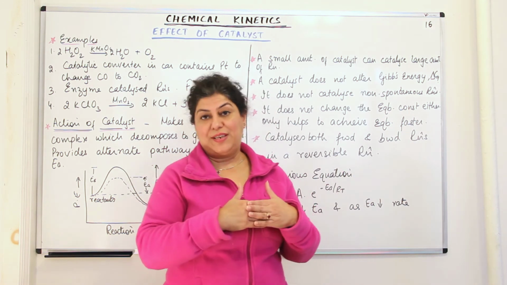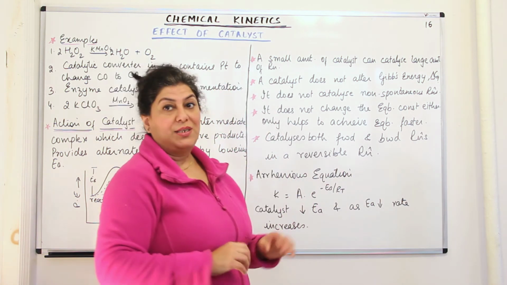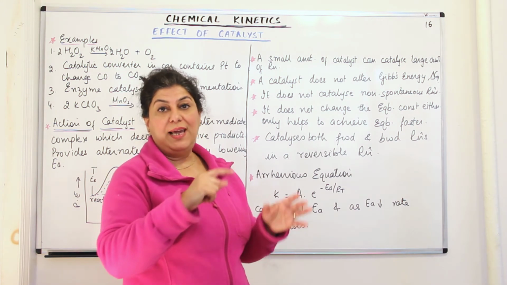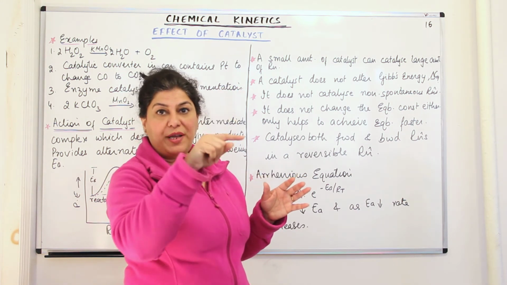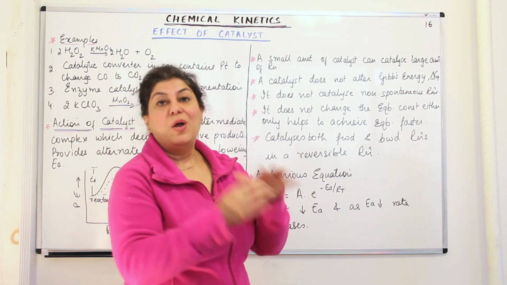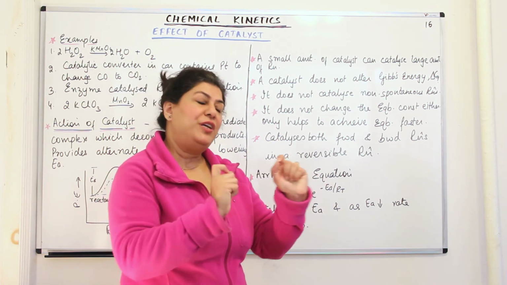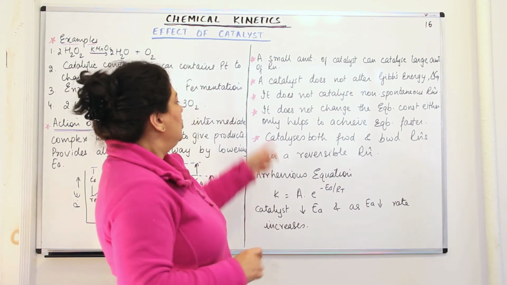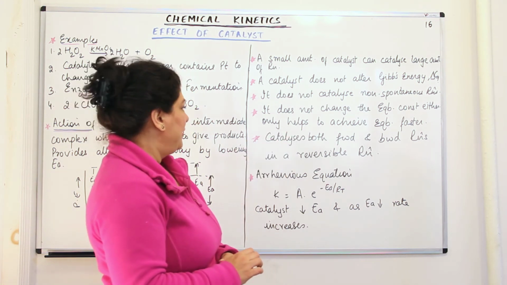So it does not affect the value of the equilibrium constant. And what is the equilibrium constant? K is equal to the concentration of the products divided by the concentration of the reactants. That remains the same. Only the equilibrium is achieved faster. So it only helps to achieve the equilibrium faster.